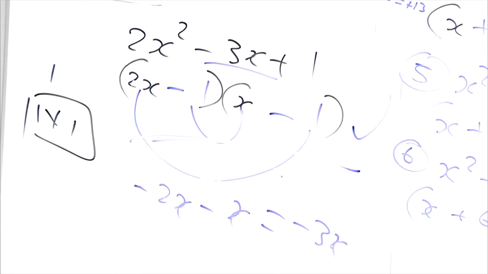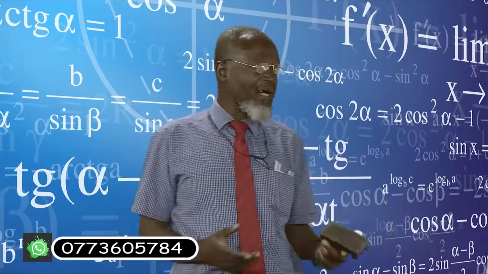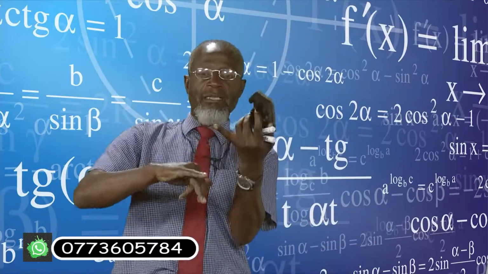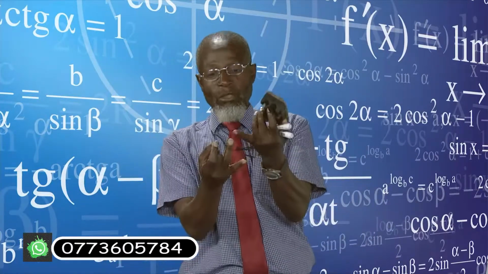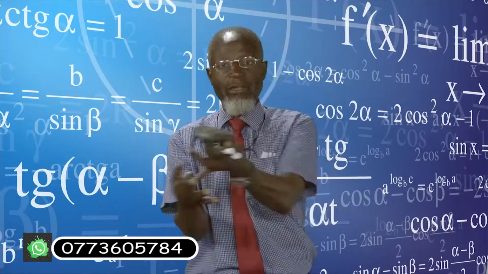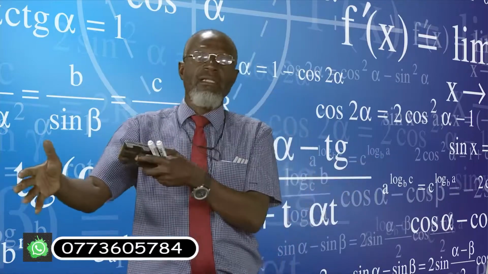Thank you, we have finished factorizing. So in summary, I'm simply saying when you are dealing with factorization you have to understand factors, and you also have to understand what we mean by highest common factor, and then we can now factorize. Factorization has different parts that we deal with.